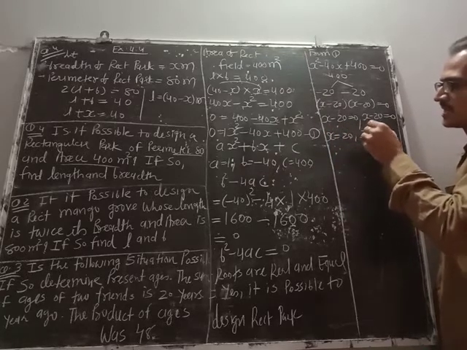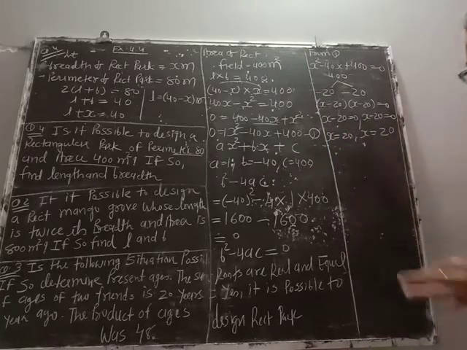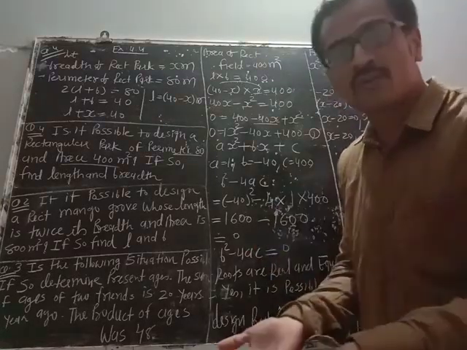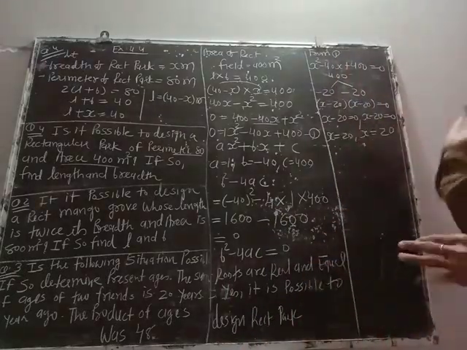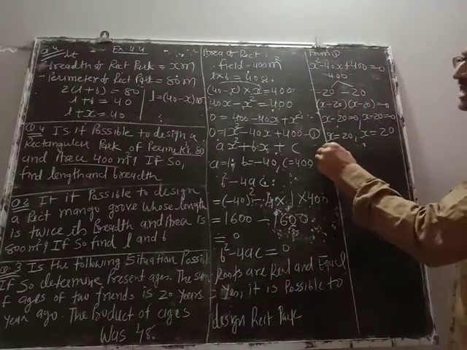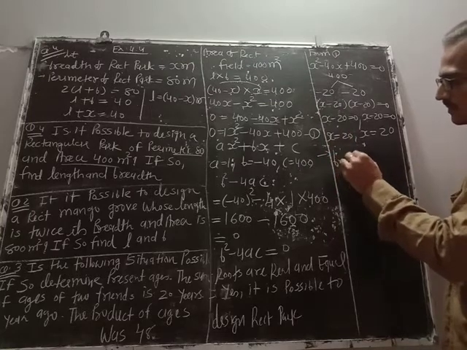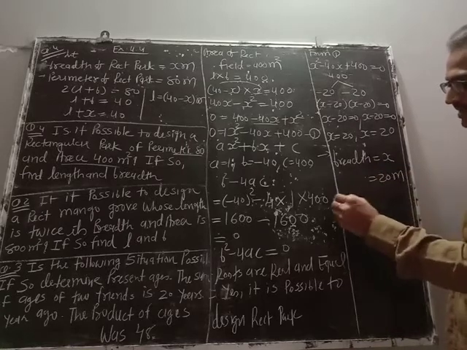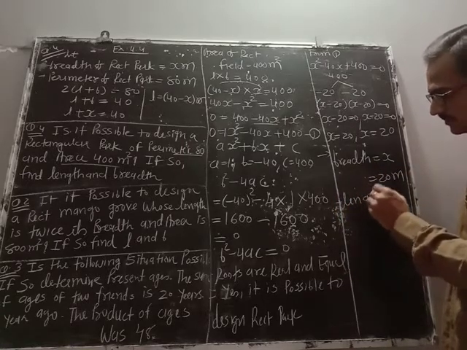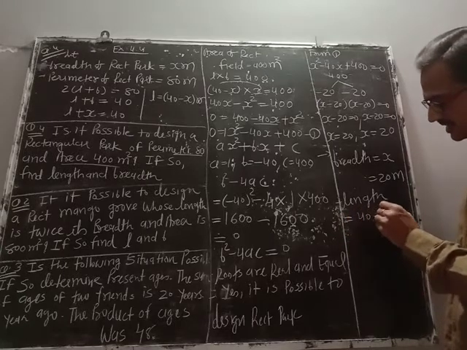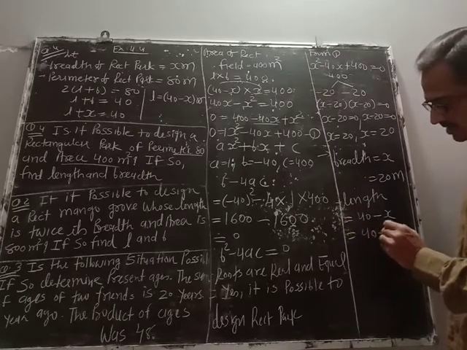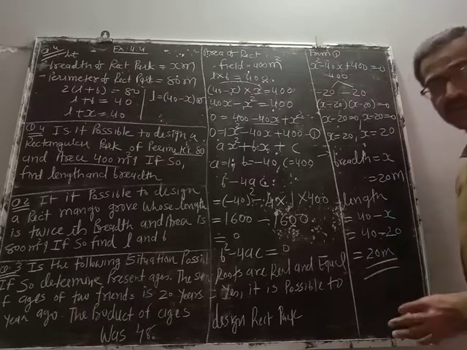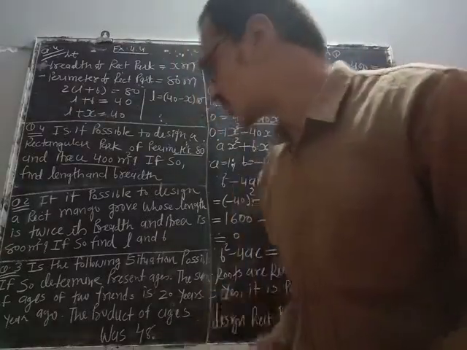x minus 20 equal to 0, x equal to 20. You might be thinking why it is necessary to write 2 times, because clearly it is mentioned over there that roots are real and equal. Equal roots, then which two are equal, you have to tell, so you have to write both. So let us find out length and breadth. So breadth of rectangular park will be x equals 20 meter and length will be 40 minus x, so 40 minus 20 meter. So here we are having length and breadth both. Go through it.